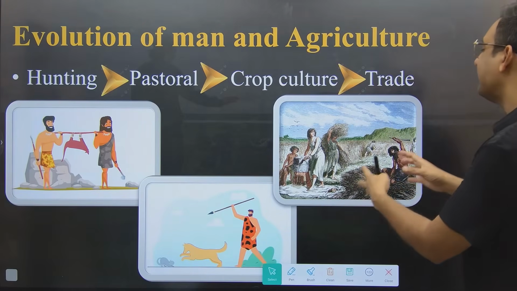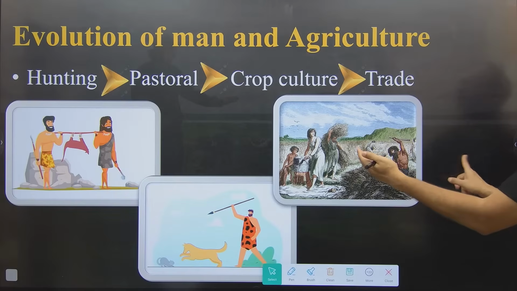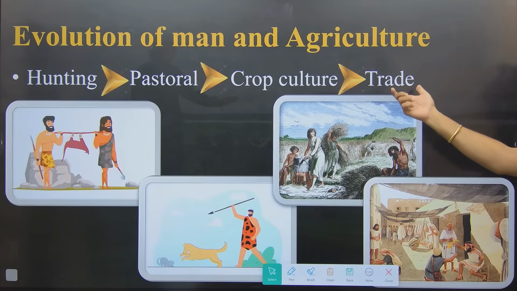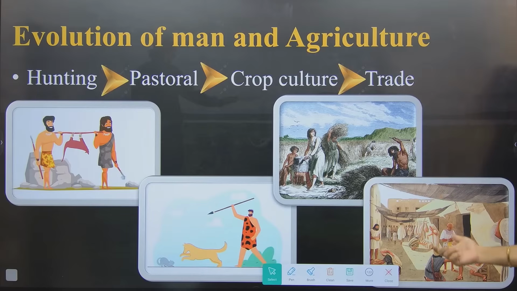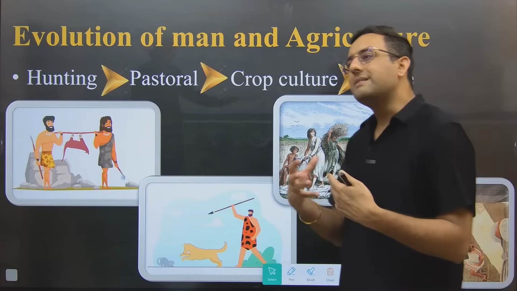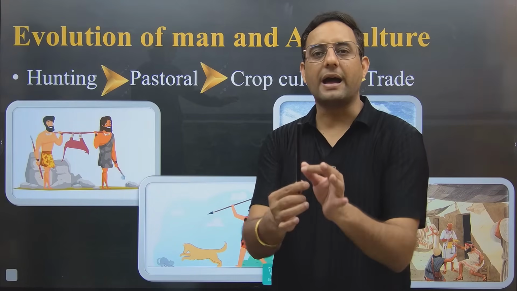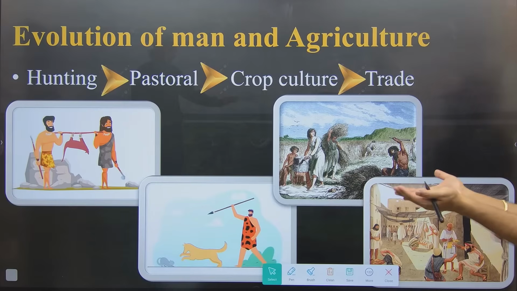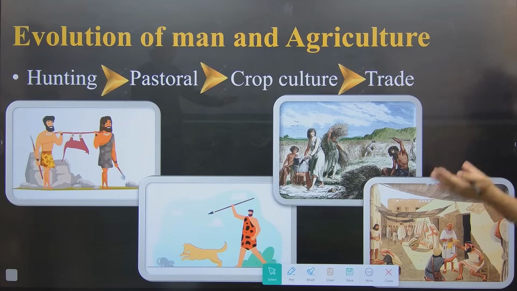So for surplus, they started exchanging it with other people, and that human civilization stage is known as trade. Can you tell me, guys, what is the name of that system where we used to exchange things? I have a pen, you have a pencil, you need a pen, I need a pencil, so give me your pencil, I will give you my pen. No exchange of money, just the exchange of goods is happening. What is that system called, which was the base of commercialization, the base of trade in the world?